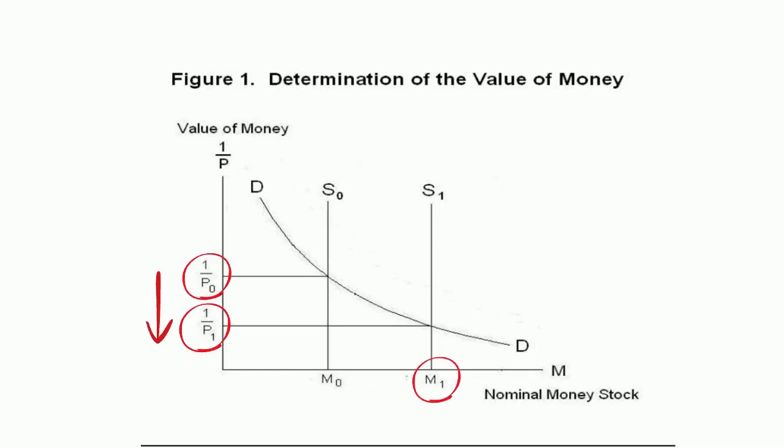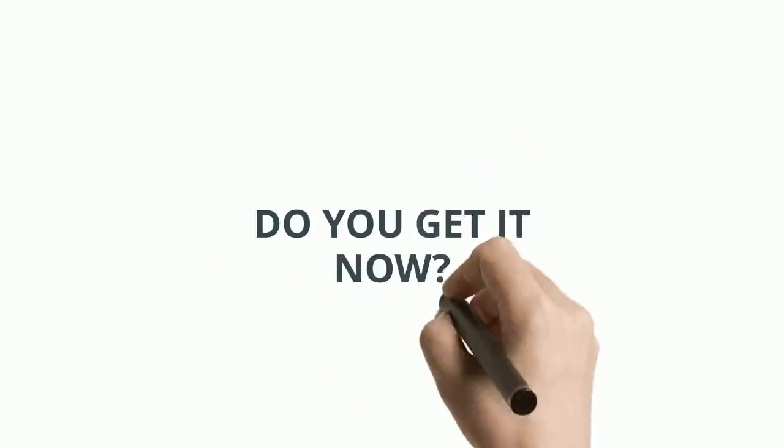M1 is also farther down the nominal money stock line than M0, with both of them connected to P1 and P0 respectively. Do you get it now? No? What this shows is that the larger the quantity of money, the lesser the value the money holds.